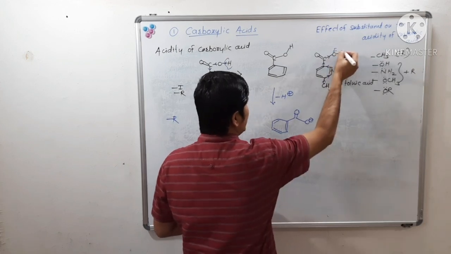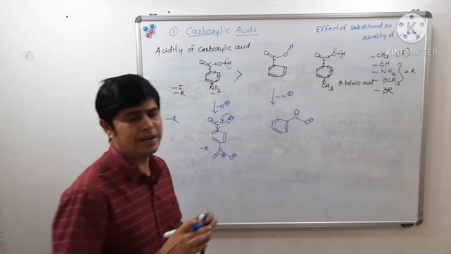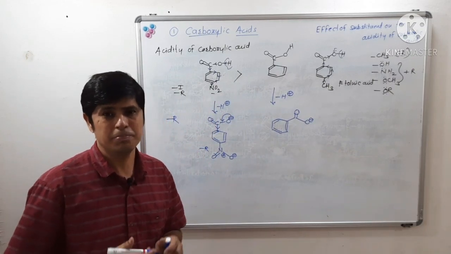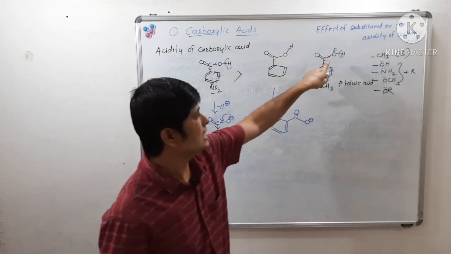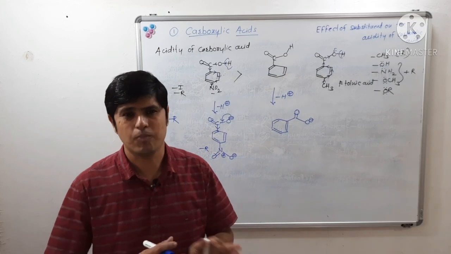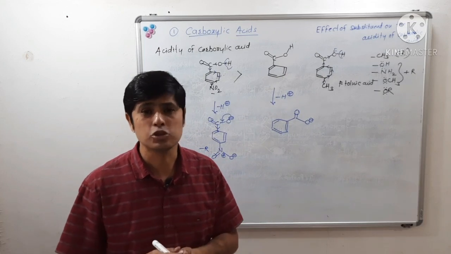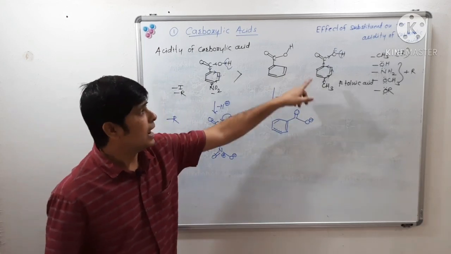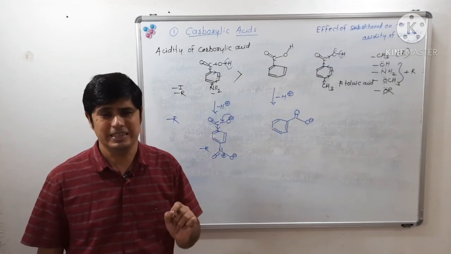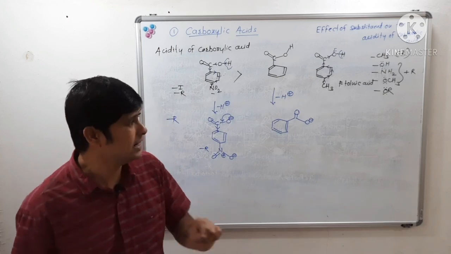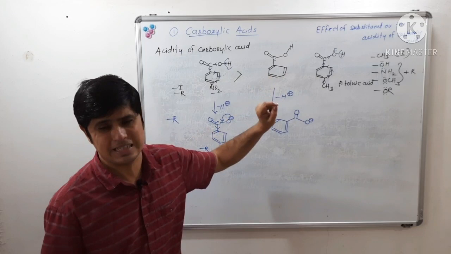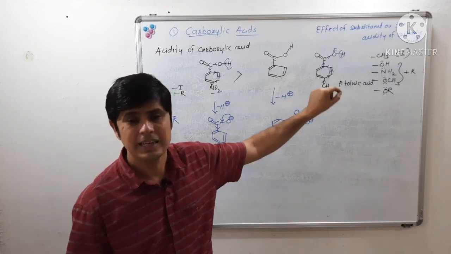So the release of this hydroxyl proton is not that simple, because here the electron density is increased over the electronegative oxygen atom, so that bond becomes that much stronger. So donation of proton, that is release of proton, is difficult. Release of proton is difficult in case of para-toluic acid as compared to what? Benzoic acid.